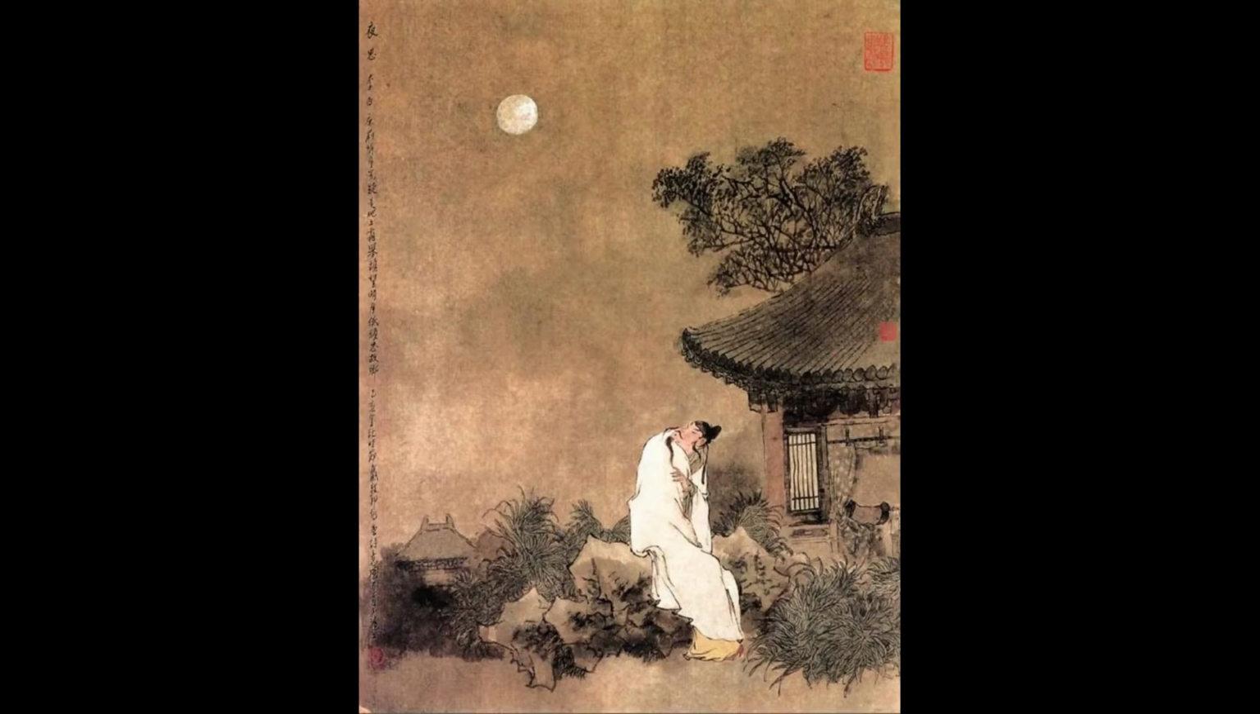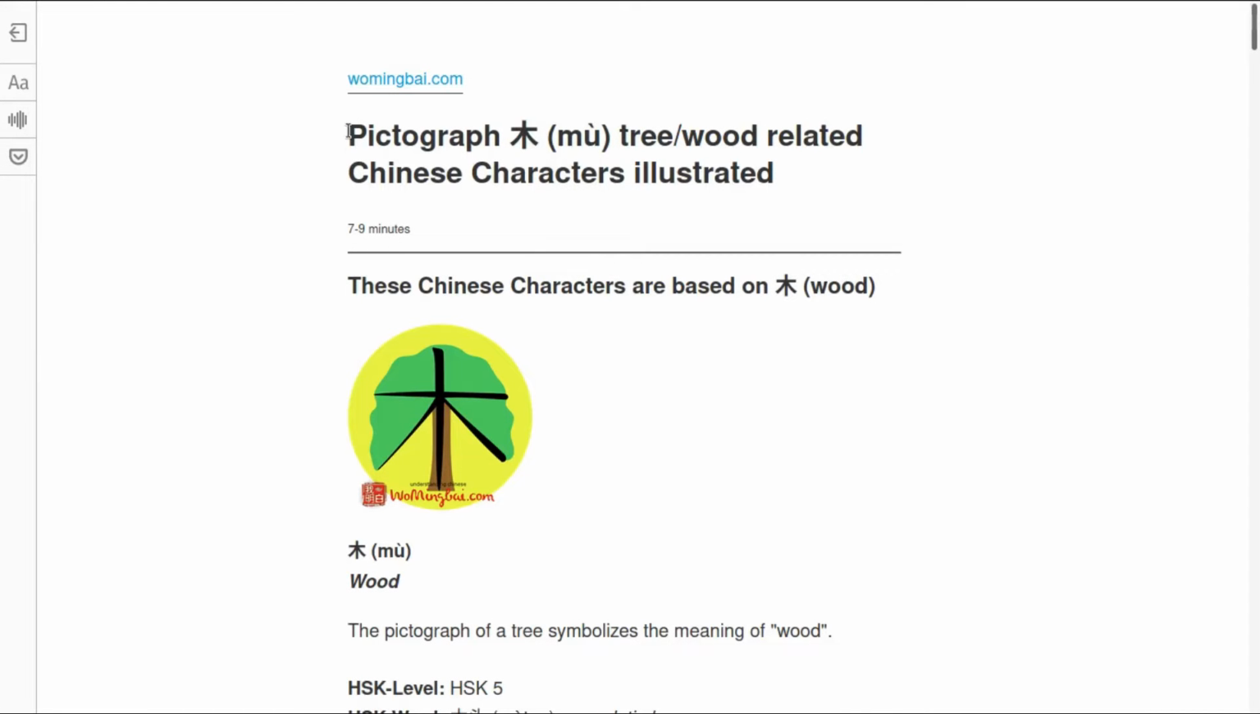For example, if you are writing a poem with an orange tree, you have to know which symbol was used for an orange tree 1100 years ago by some poet of some dynasty. Consider the characters related to tree in Chinese. These Chinese characters are based on the symbol for wood.